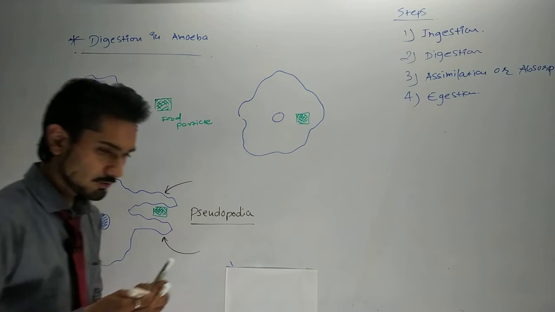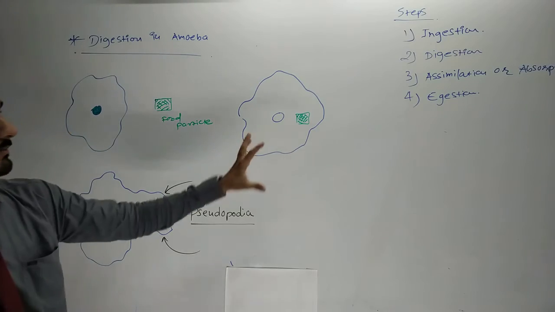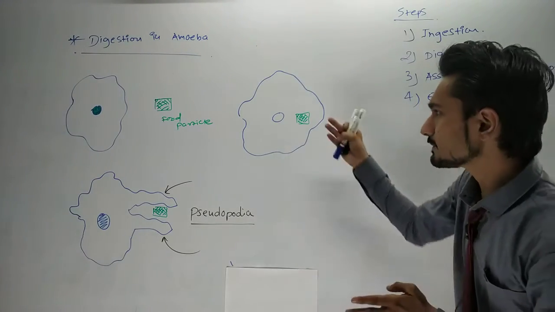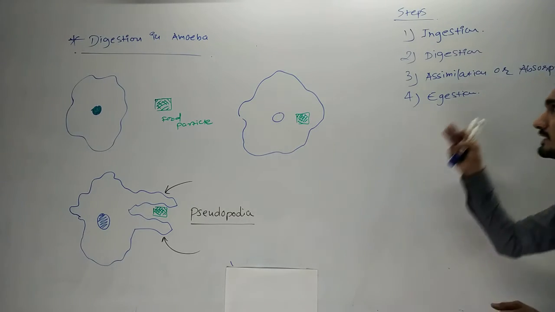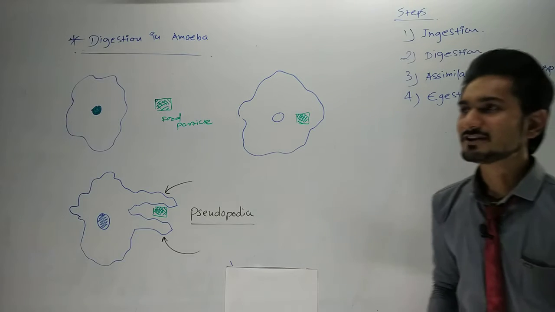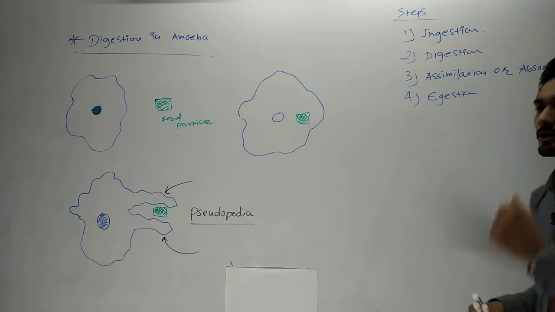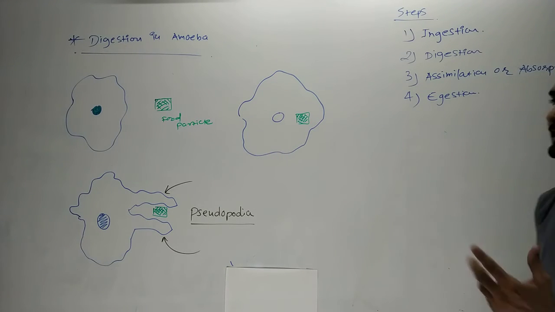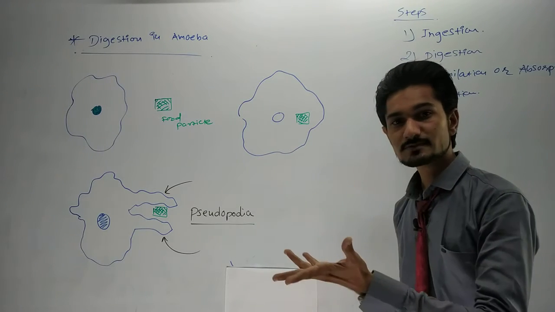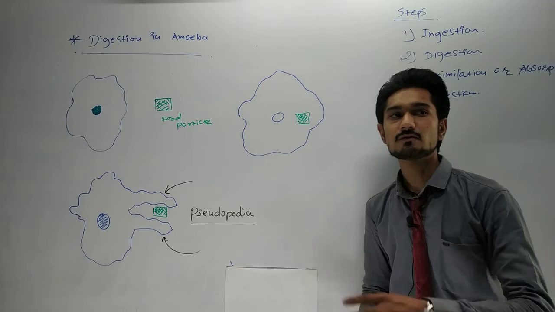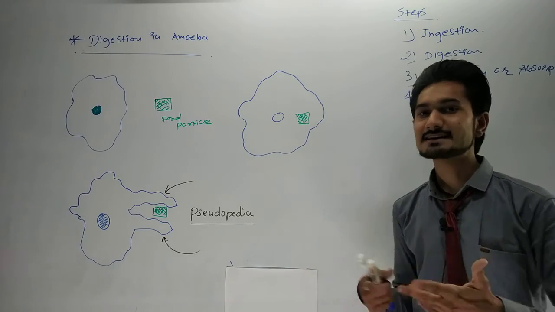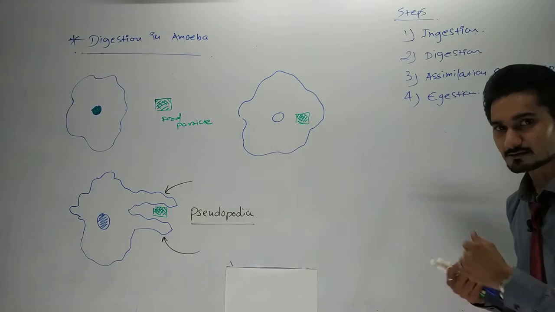Now the food particle will be inside the body of the amoeba, and the breakdown of the food particles will happen during the digestion process. Now what is the breakdown of the food? The food consists of lots of substances. While we are eating food, lots of substances are present in it, like protein, carbohydrates, lipids, and fats. These are all the things present in the food.